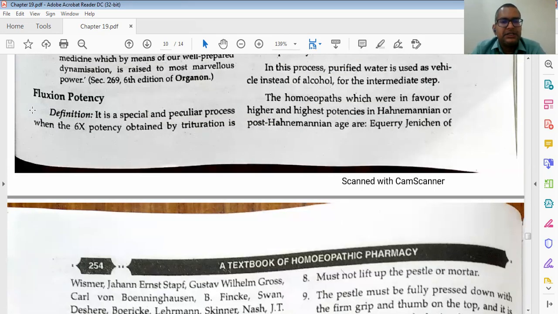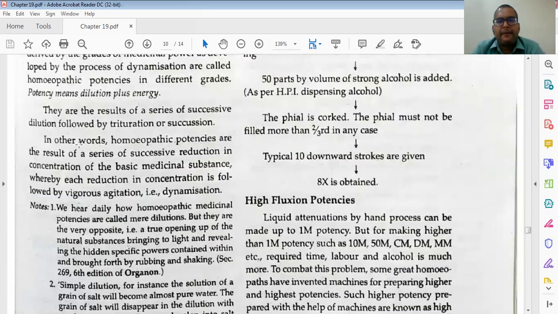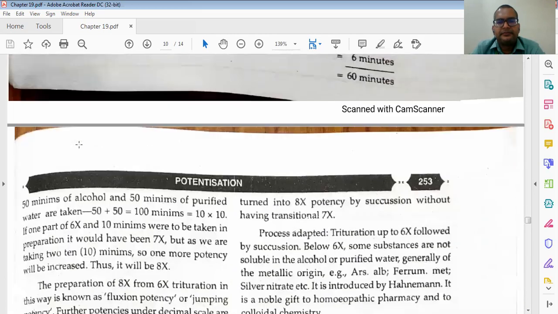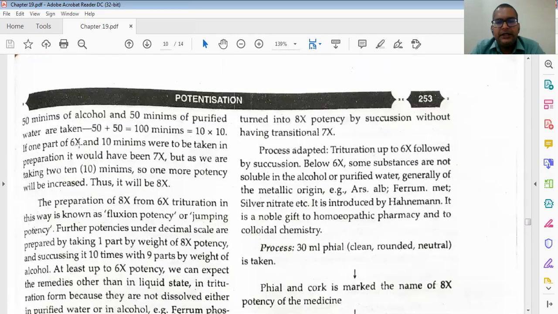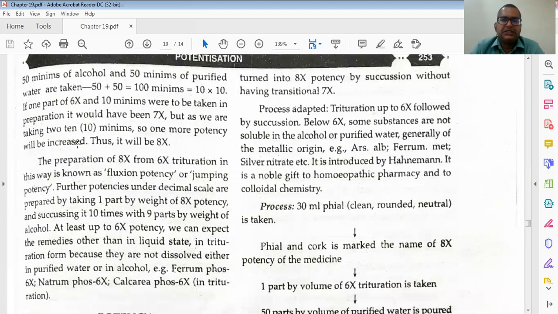It is the special and peculiar process when the 6x potency obtained by trituration is turned into 8x potency by succussion without having the transition 7x. So this is jumping potency. 6x to 8x is jumping potency; fluxion potency is a different thing.